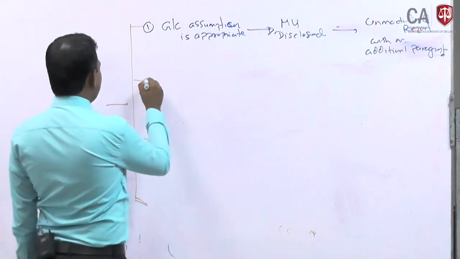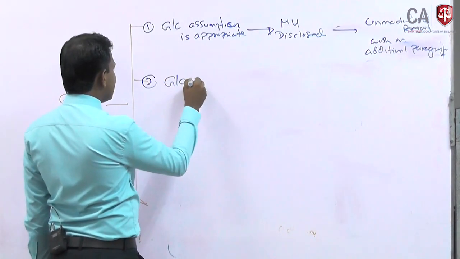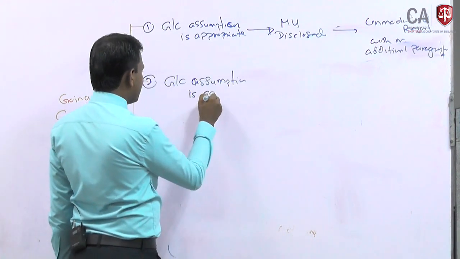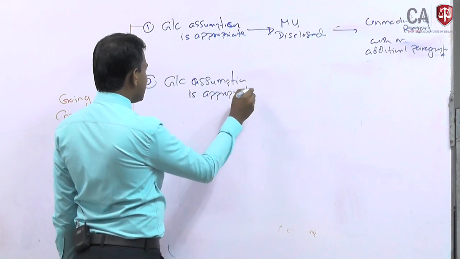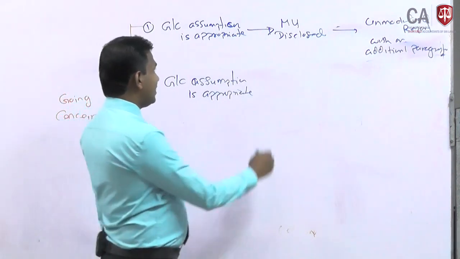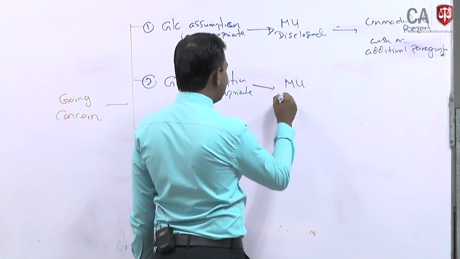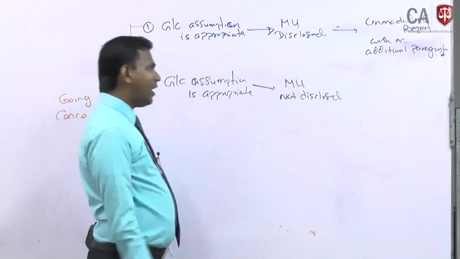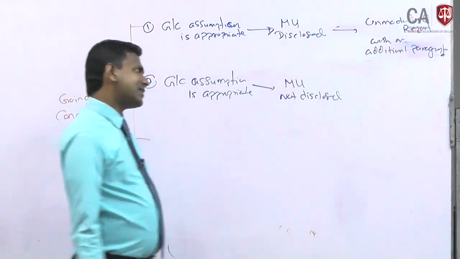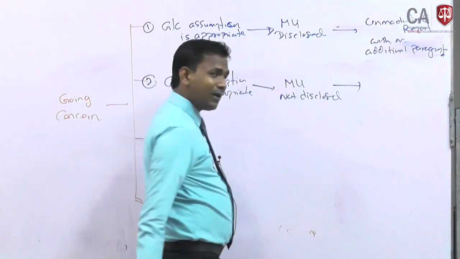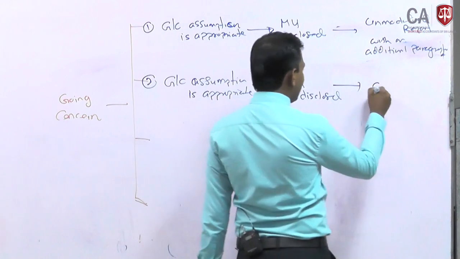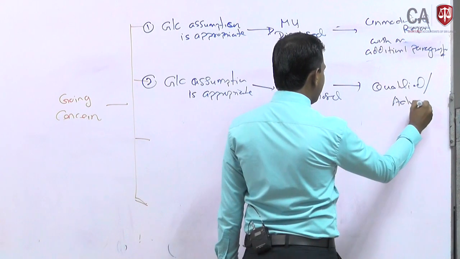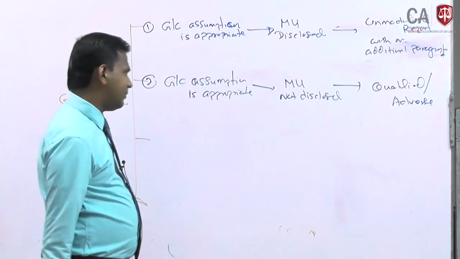The second scenario: the going concern assumption is appropriate, so that means the company can continue in the business for more than 12 months, but the material uncertainty is not disclosed. If the material uncertainties are not adequately disclosed, of course that becomes a misstatement. So therefore the opinion will be qualified or adverse depending on the pervasiveness and the materiality.